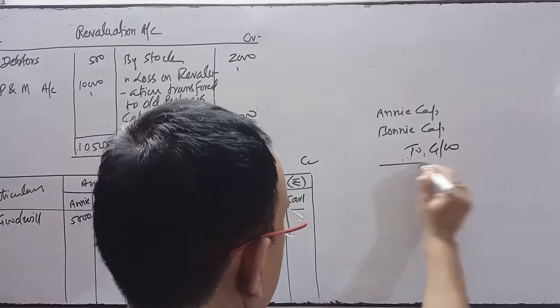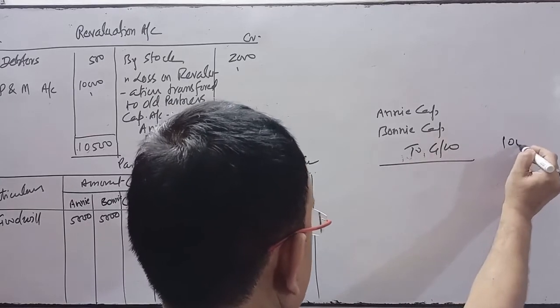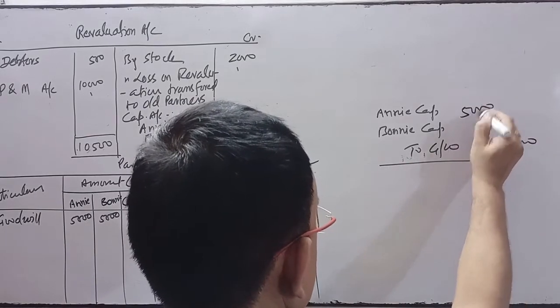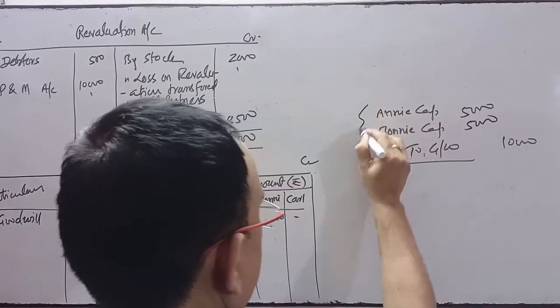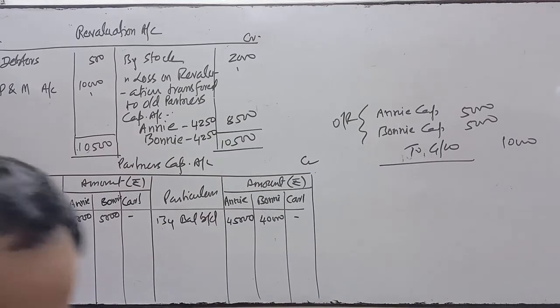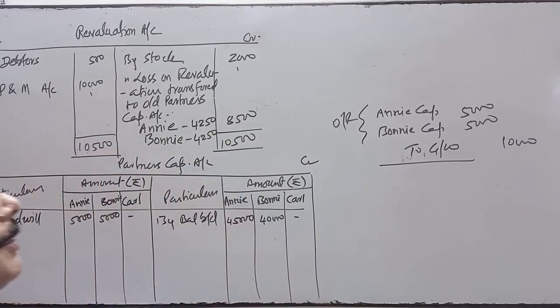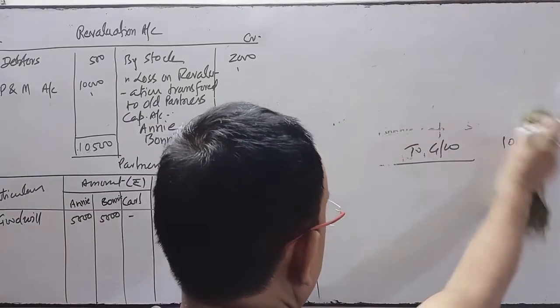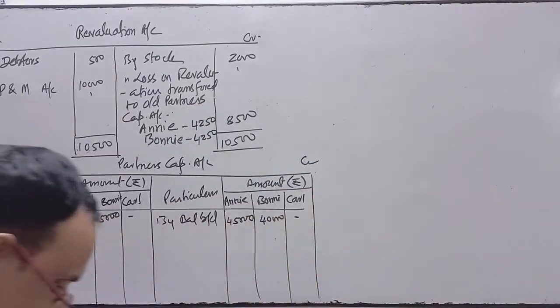We have to write off the goodwill given in the old balance sheet, and this will be transferred to old partners in their old ratio. This is the treatment for writing off goodwill.